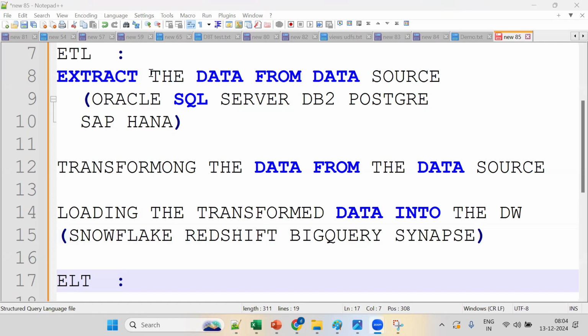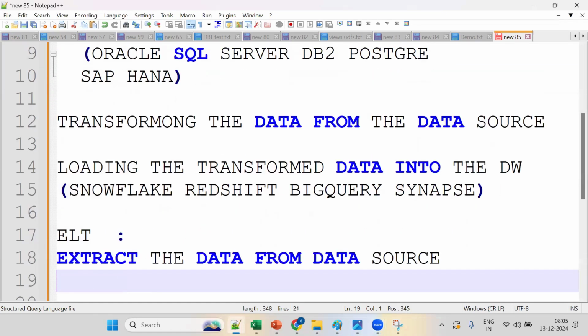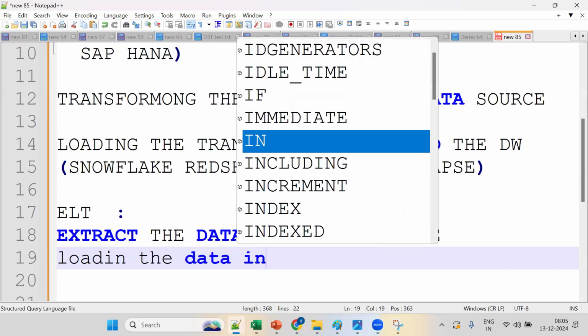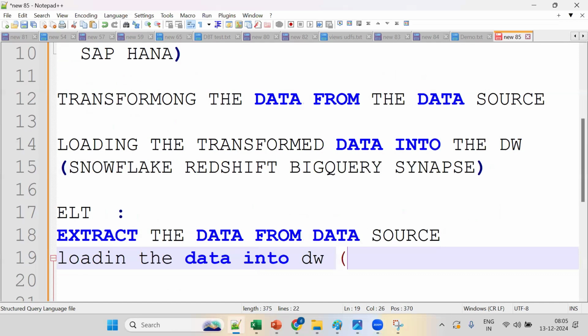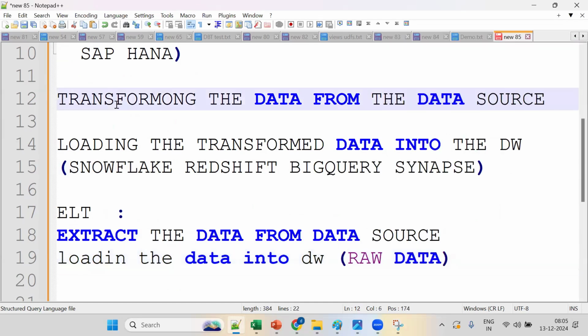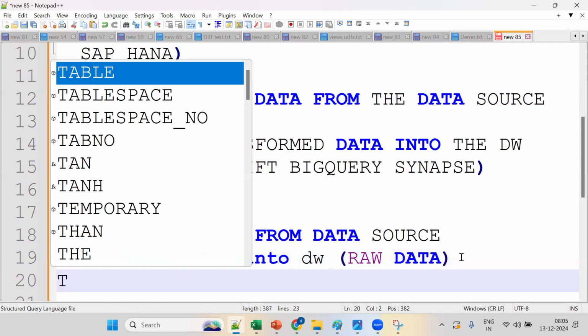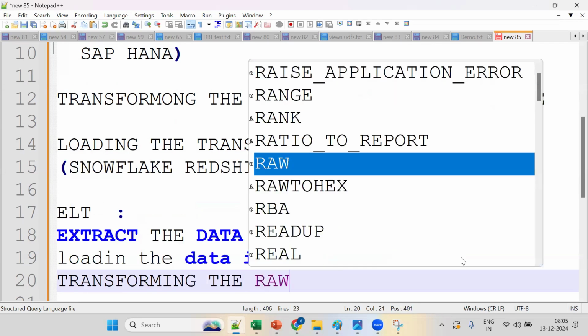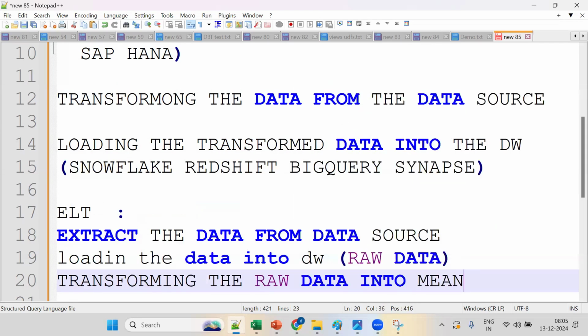Then what about ELT? Extract, load, transform. Extracting the data from the data source, then loading the data into the data warehouse. Here we are loading only raw data. In the ETL approach, we are loading the transformed data. In the ELT approach, we are loading the raw data. Then T is transforming the raw data into meaningful information.